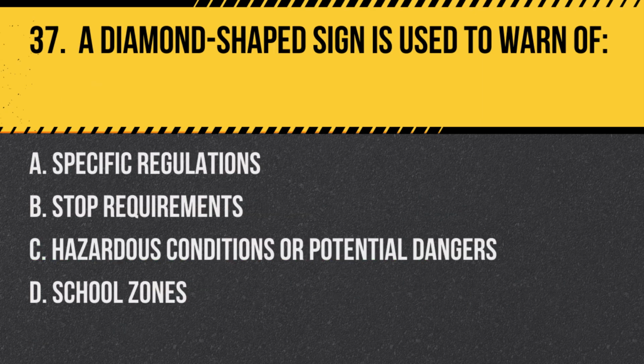A diamond-shaped sign is used to warn of: A. Specific regulations. B. Stop requirements. C. Hazardous conditions or potential dangers. D. School zones. Answer: C. Hazardous conditions or potential dangers. Diamond-shaped signs are used to warn drivers of potential dangers or changes in road conditions ahead.